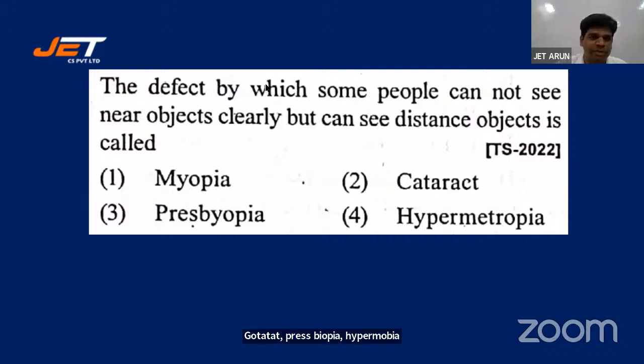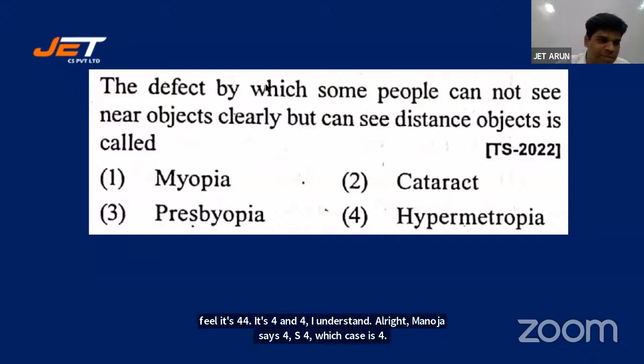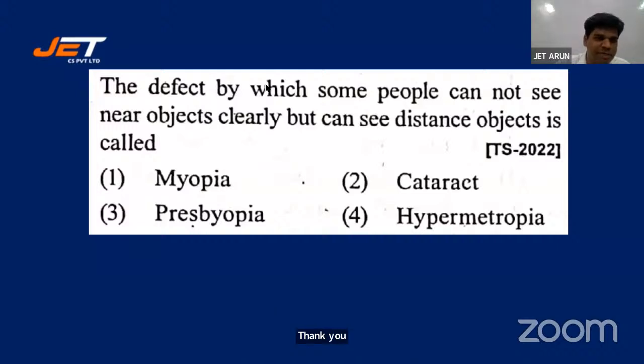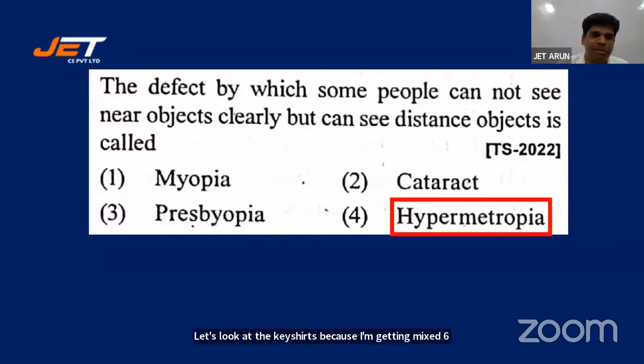Akhil says 4. Manohar says 4, Swapna says 4, Rishikesh says 4, Saicharan, Bhavna, Siddhartha, Salma says 1, Saket says 4, Sunil says 4, Rohini says 1. Let's look at the key, students, because I'm getting a mixed response. You are all confused between 1 and 4. It's 4, students. Hypermetropia. Cannot see near objects, but can see distant objects.